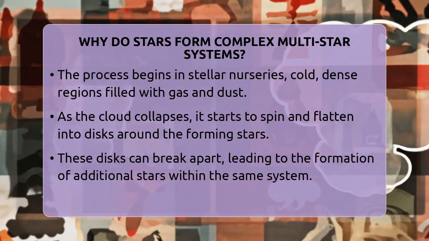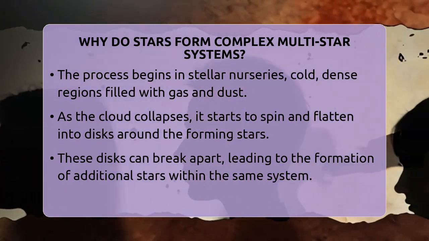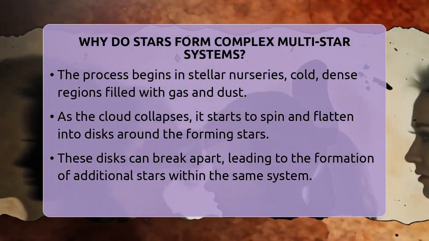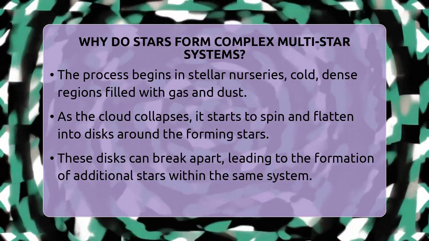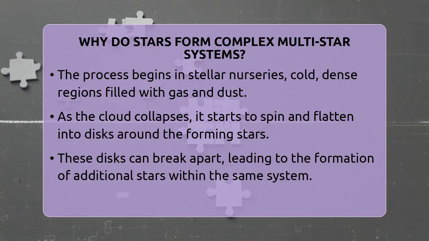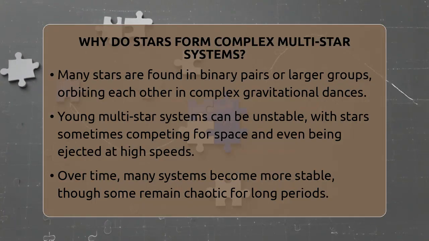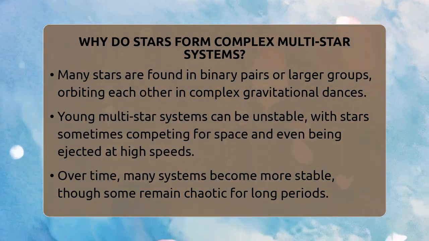stars. The gravitational pull between these stars creates a complex dance, where some stars orbit very close to each other while others stay farther apart, orbiting the entire group. In some cases, these young systems are unstable at first. The stars might compete for space and stable orbits, causing the system to change over time.